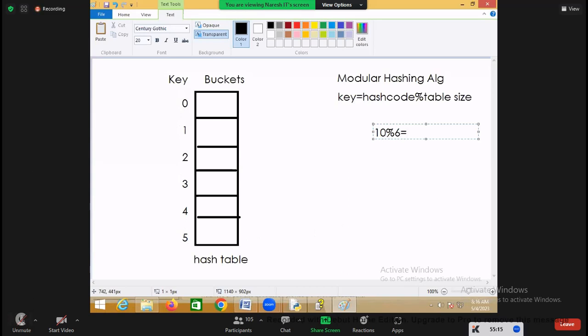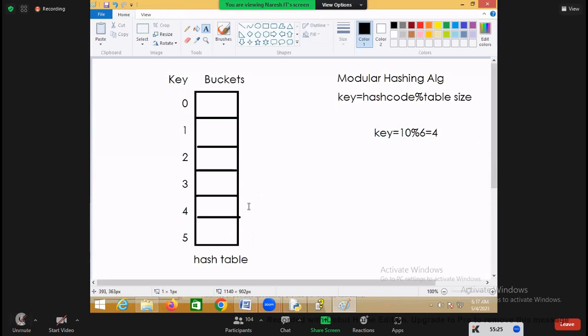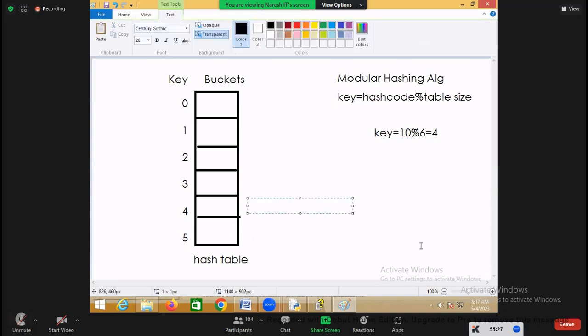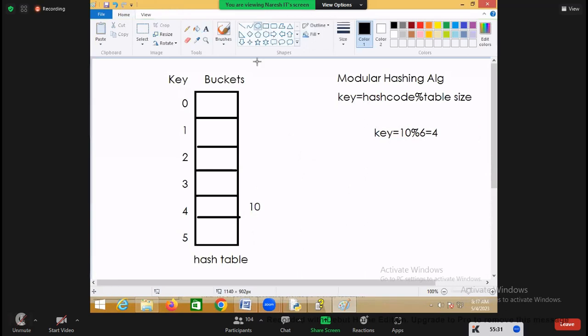10 mod 6, what is the remainder? 4. It means this 10 will be added in the fourth location. So 10 is added in the fourth location.